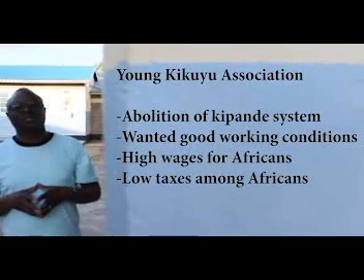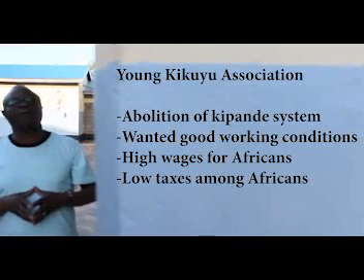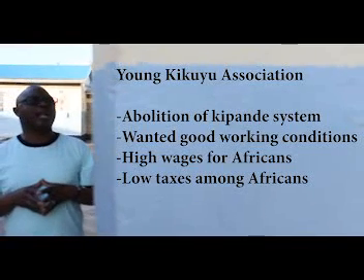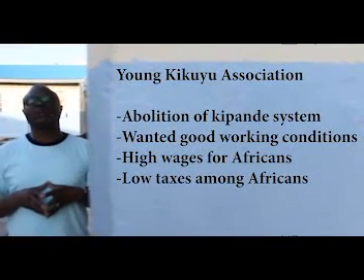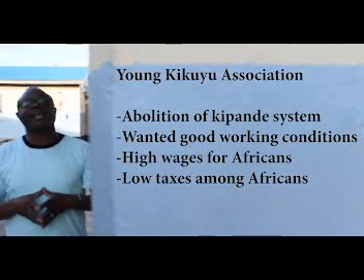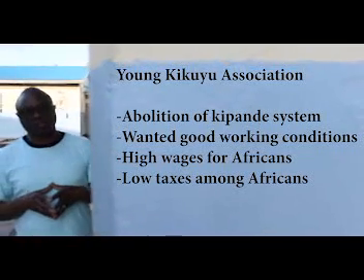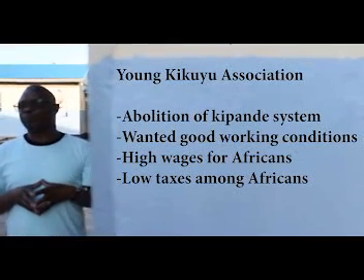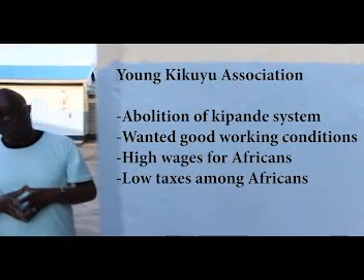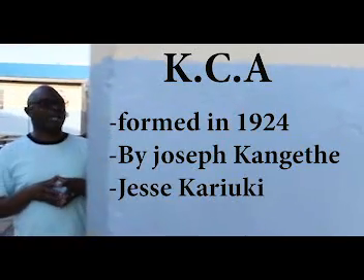Now, Young Kikuyu Association led to the formation of East African Association in 1922. So that is to say that Young Kikuyu Association gave birth to East African Association in 1922. Let me now talk about another very important association again.